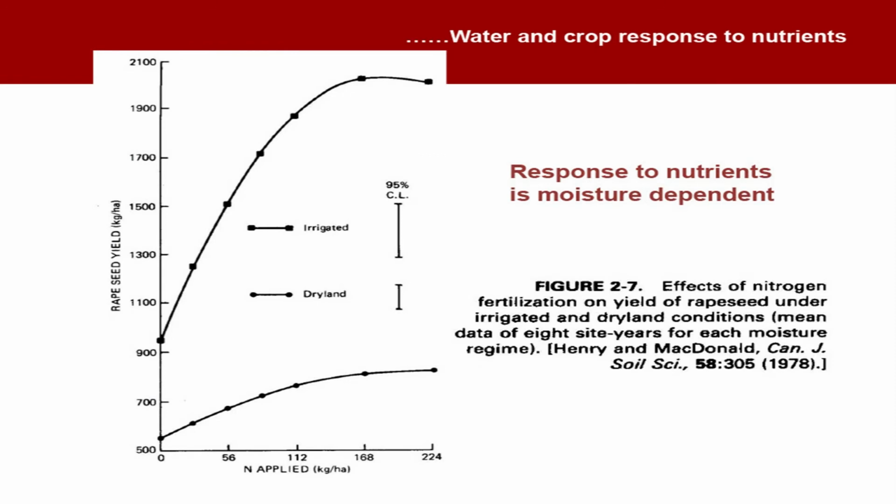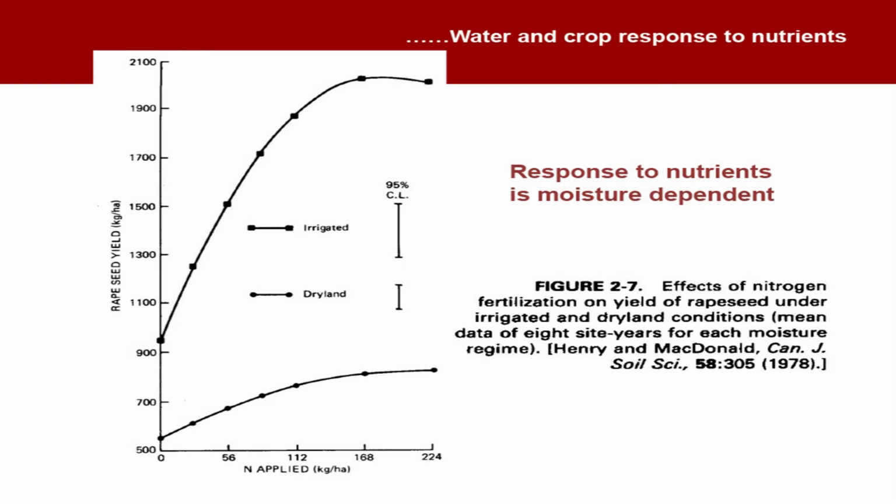See another interesting research, effect of nitrogen fertilization on yield of rapeseed under irrigated and dryland conditions. As the name suggests, under irrigated conditions there is no shortage of water, and under dryland or rain-fed conditions you have shortage of water. So, you can see on the x-axis nitrogen applied 56, 112, 168, 224 etc. and on the y-axis this is the yield of rapeseed in kg per hectare. And see two lines here, a lower one and a higher one.